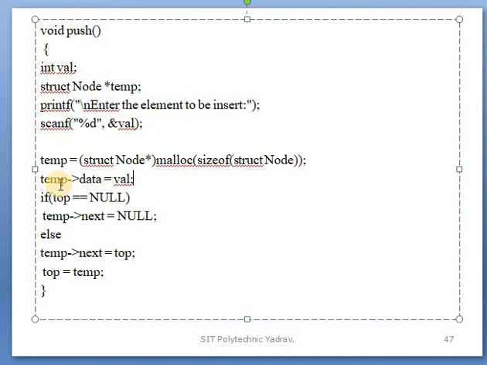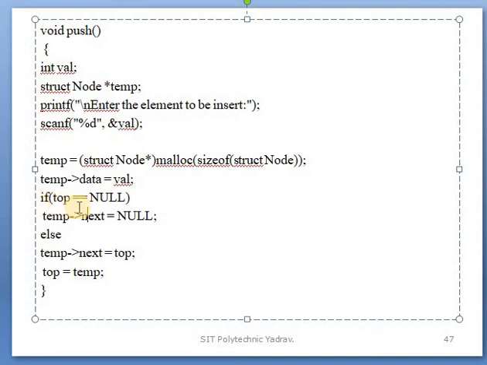There are two fields, data and next. Data means the actual value, and next means the address of the next element: the first element's address goes to the next, the second to the third, and so on.